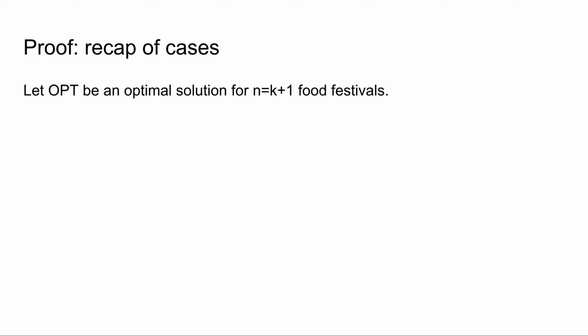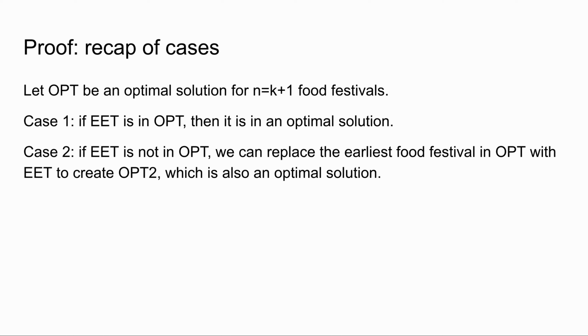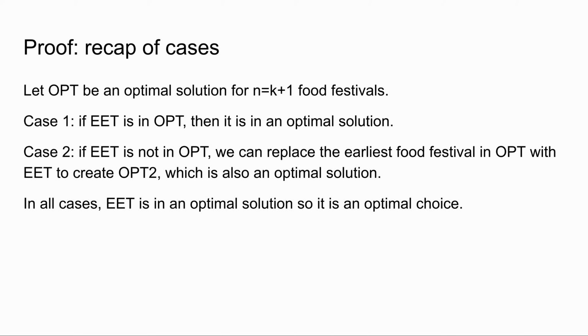To recap our cases. Let opt be an optimal solution for n equals k plus 1 food festivals. In case 1, if EET is in opt, then it is an optimal solution. In case 2, if EET is not in opt, we can replace the earliest food festival in opt with EET to create opt2, which is also an optimal solution. In all cases, EET is in an optimal solution, so it is an optimal choice.